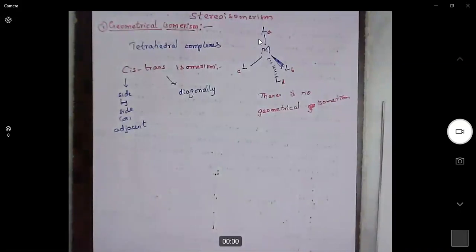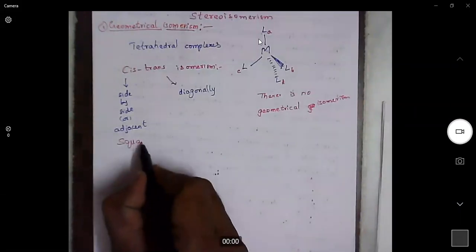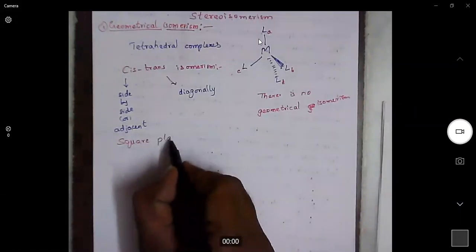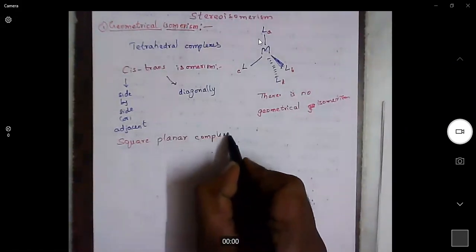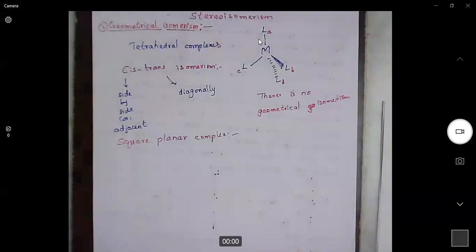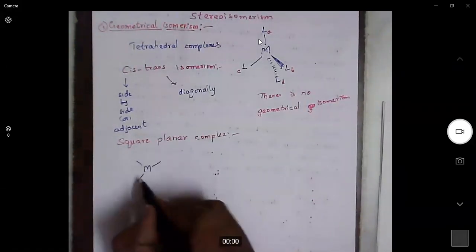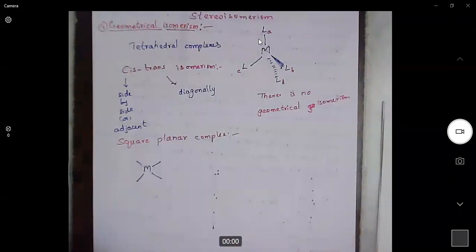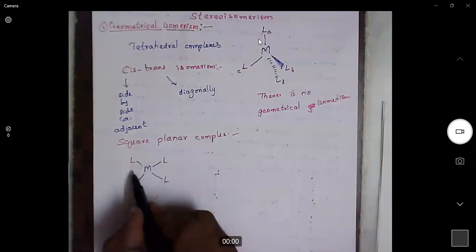Now we will look at square planar complexes. What is a square planar complex? Metal with four ligands in the plane.